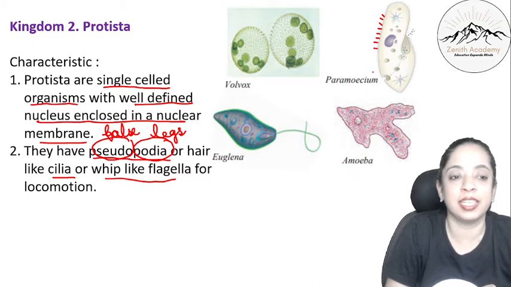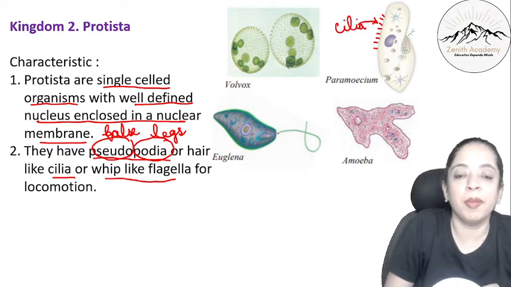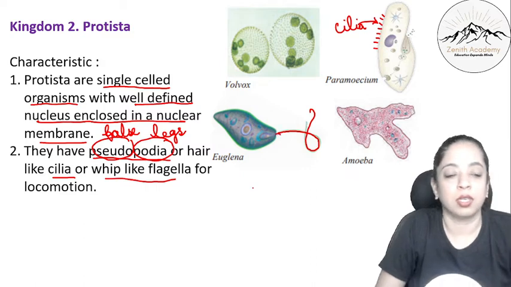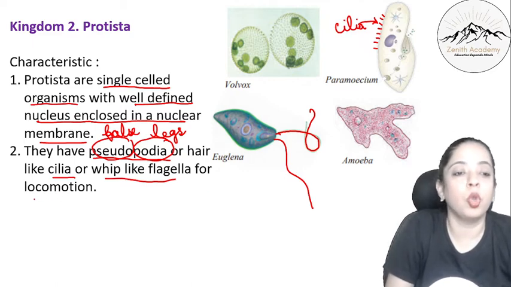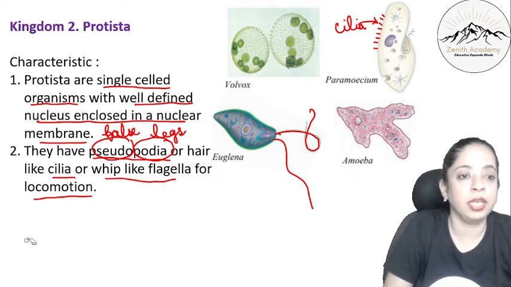Hair-like cilia, they are known as cilia. They look like hairs. And whip-like, chabuk, like a whip, look, it is like this. Are you getting me? Whip-like flagella for locomotion. Locomotion, you know, for movement, right?